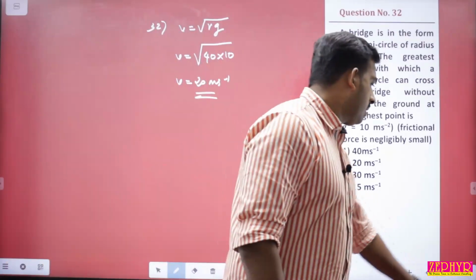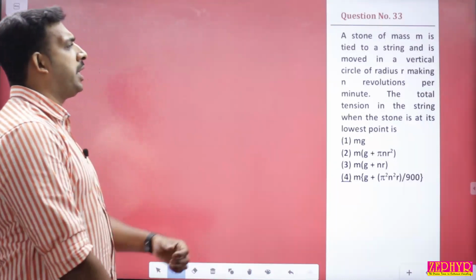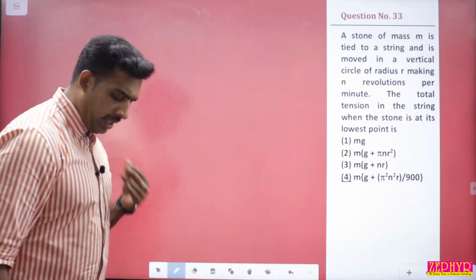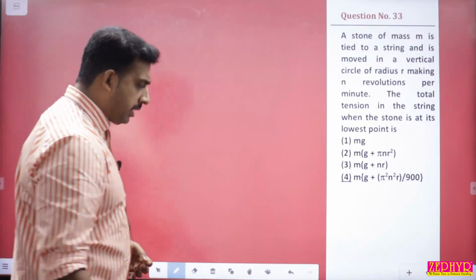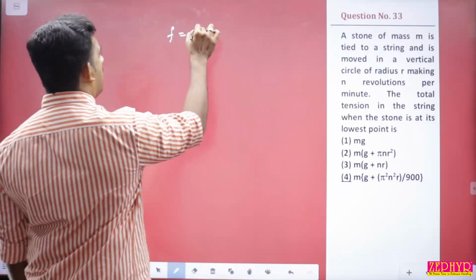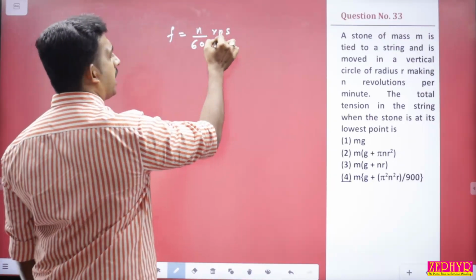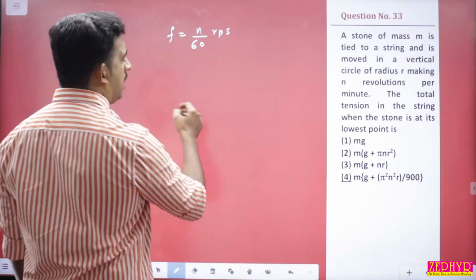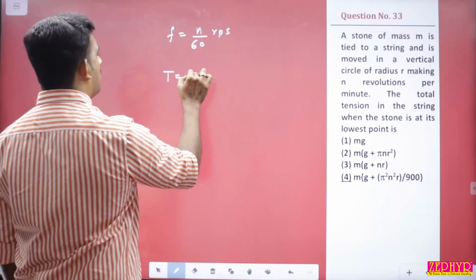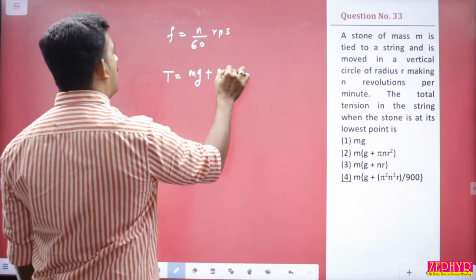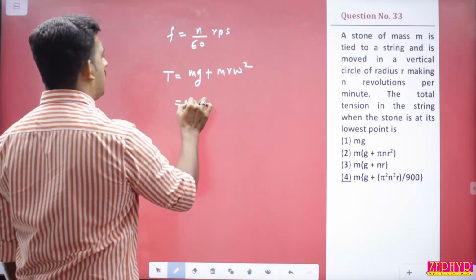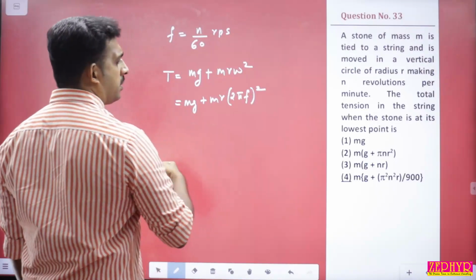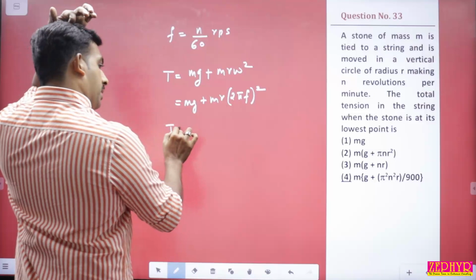Clear? Question number 33. A stone of mass m is tied to a string and is moved in a vertical circle of radius r, making n revolutions per minute. The frequency will be equal to n by 60 revolutions per second. The total tension in the string when the stone is at the lowest position will be equal to, so what is the equation for tension at the lowest position? It is mg plus m r omega square, right? So that is mg plus mr into 2 pi into frequency the whole square, correct? So substitute the values, we'll get the answer as option 4.